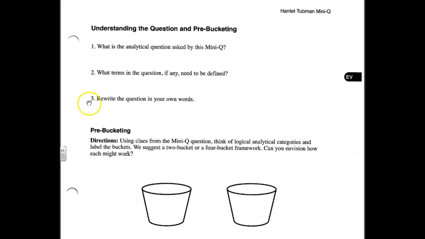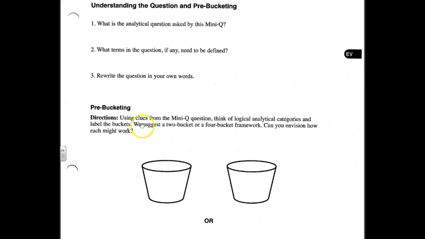And finally, I asked you all to write the analytical question asked by this mini-Q in your own words. Now, once that is done, we are ready to go on and pre-label our buckets before we look at our 5 mini-Q documents. If we follow the directions on page 421, it says using clues from the mini-Q question, think of logical analytical categories and label the buckets.